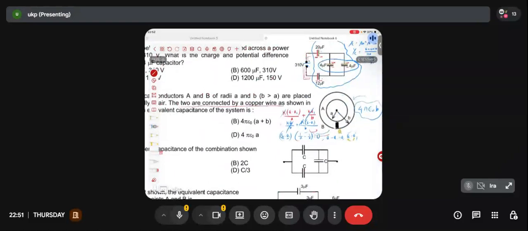Guys, we have proved this. We have proved that there will be no charge present on the inner conductor. Clear? I could have directly given you a statement that there is no charge on the inner conductor, but we have been able to prove mathematically that in this case there will be no charge present on the inner conductor. The complete charge will be present only on the outer conductor. And what will be the capacitance of the system? It will be 4 pi epsilon naught b. Any doubt?